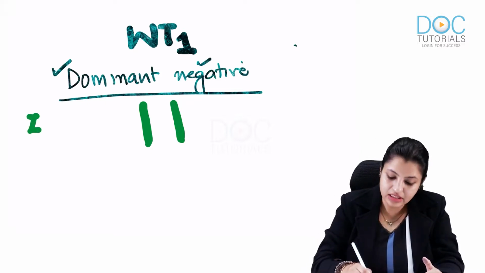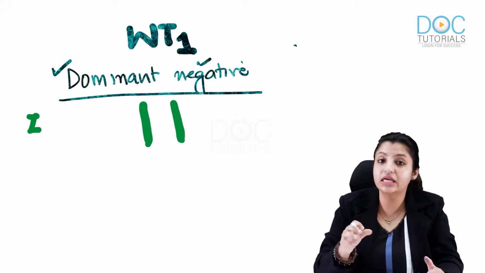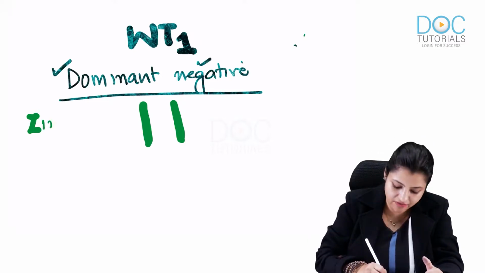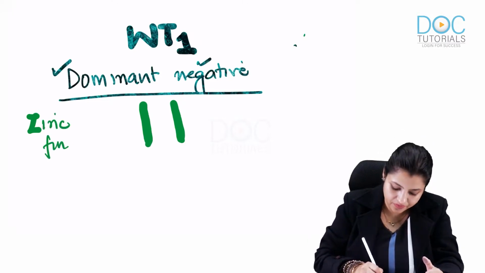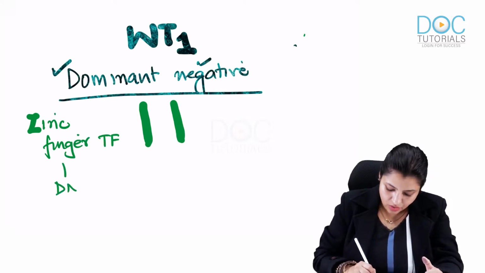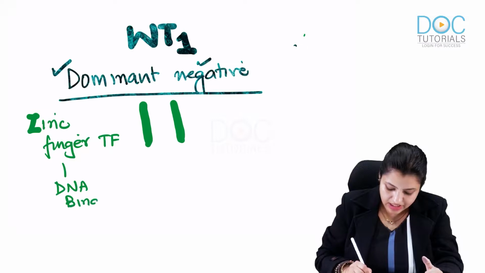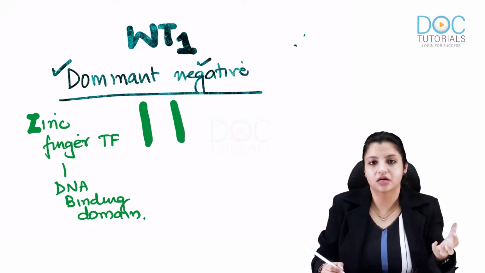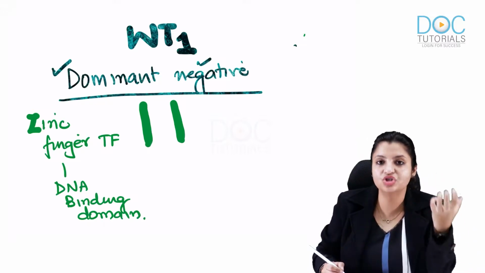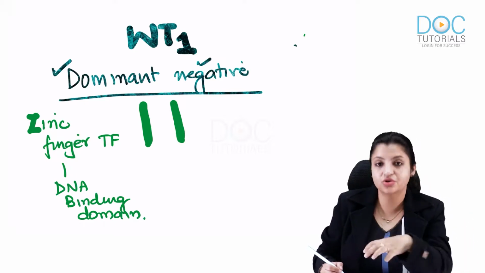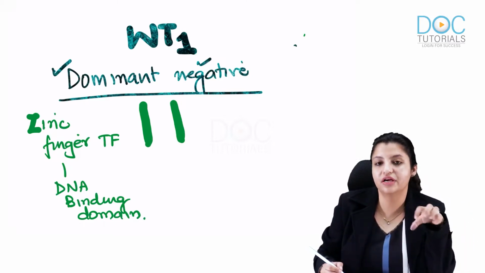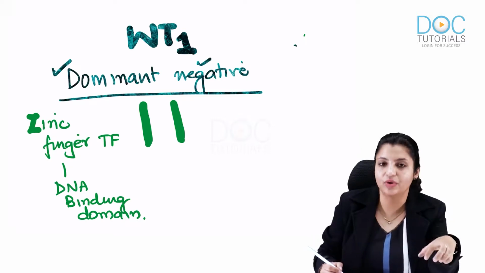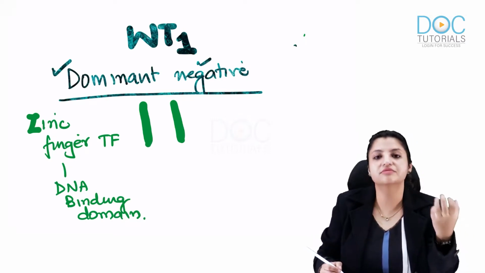So it is a zinc finger transcription factor, and it has a DNA binding domain. Now the DNA binding domain of the zinc finger transcription factor, that is WT1, gets affected, gets mutated.